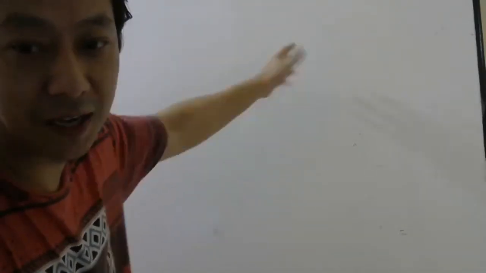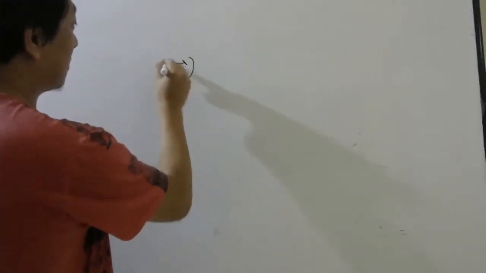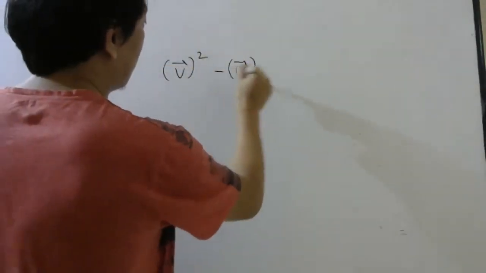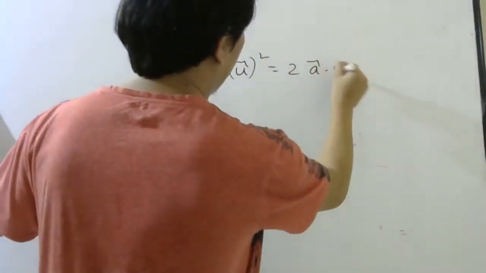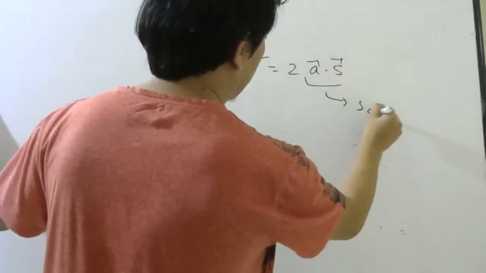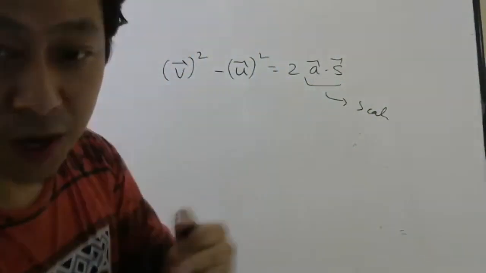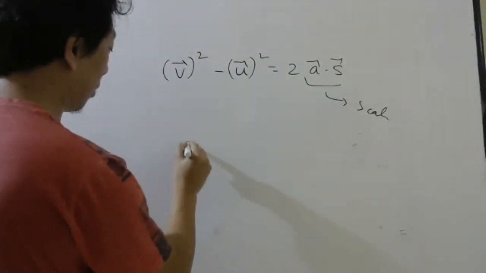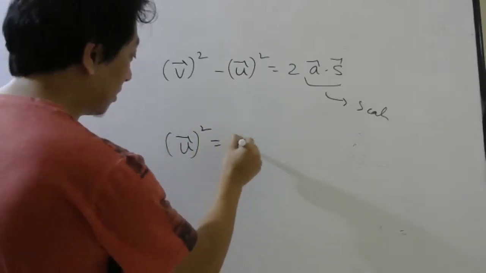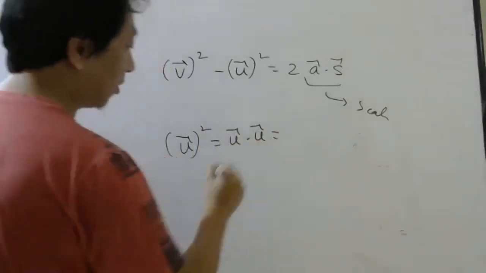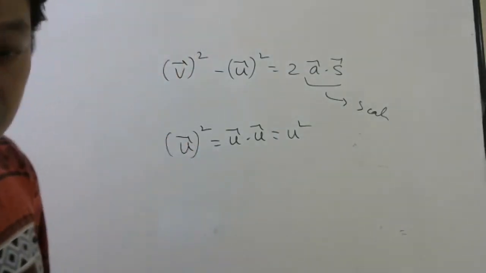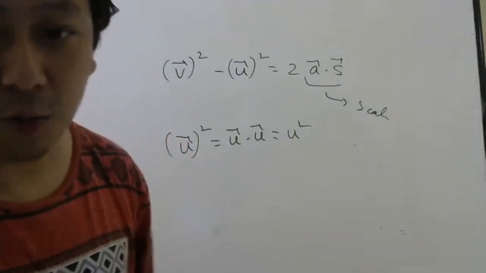Sometimes, yeah, scalar only. It is scalar only. It's not vector. V square is scalar, U square is scalar. So left side is scalar, right side is scalar. V bar square is scalar. U bar square is scalar. 2A bar dot S bar, so this is scalar. Square of a vector is always scalar, because square of a vector basically means U bar dot U bar, and U bar dot U bar is U square. Okay, U cos 0. Cos 0 is 1.